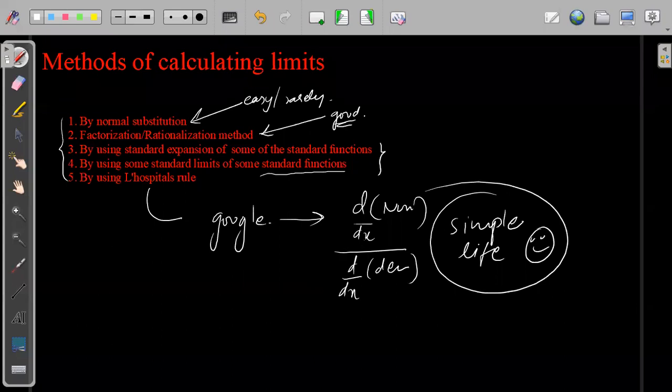Remember this thing. If a question comes in JEE Advanced, you can have a question based on L'Hopital's rule, but they will never ask a question which can be easily differentiated. They will ask a question in which, if you start differentiating numerator and denominator using L'Hopital's rule, your life will keep getting more miserable. So L'Hopital's rule should be the last resort, unless it is unsolvable for you.